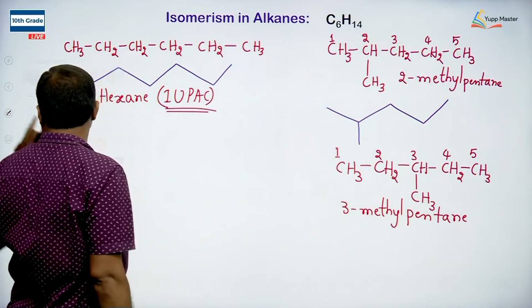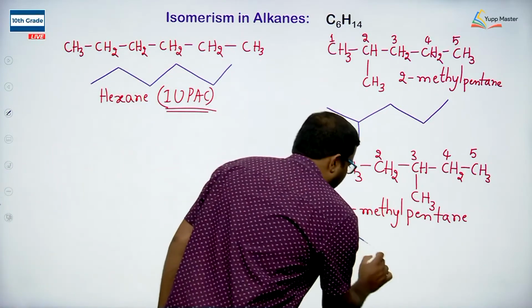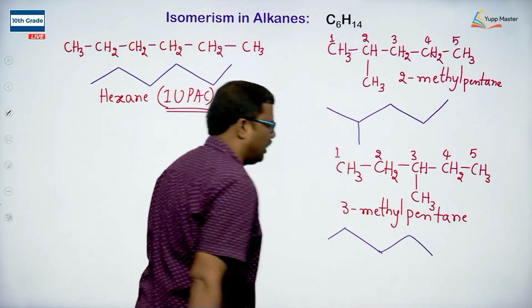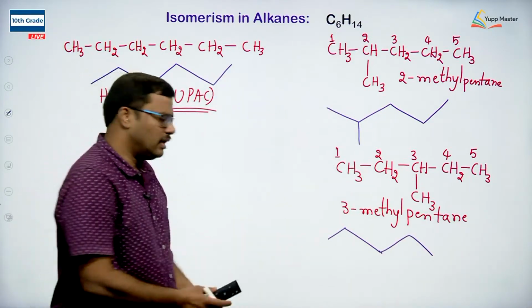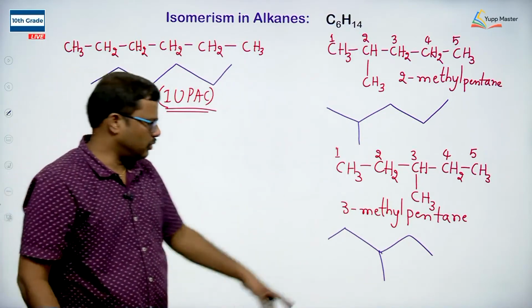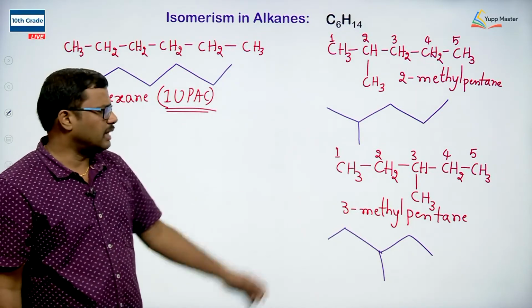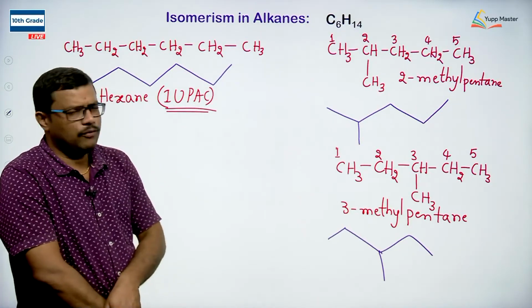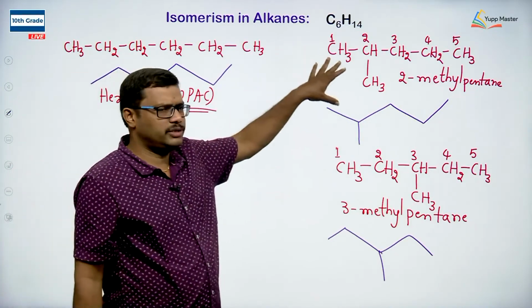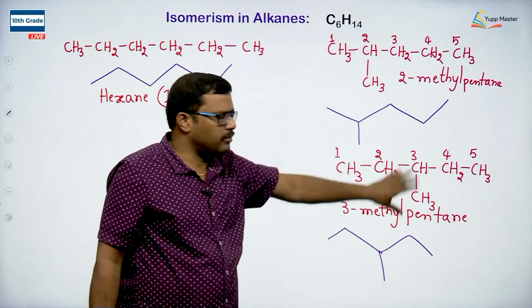So if I want to represent this molecule in a zigzag fashion, how to represent? So let me write the 5 carbons in a straight chain. Okay, I am writing the 5 carbons in a straight chain, and at third position I am taking the substituent, the carbon. So this is 3-methyl pentane. So when we have 5 carbons in a straight chain and 1 as a substituent, it is possible for us to arrange the substituent at 2 positions, at second carbon and at third carbon.